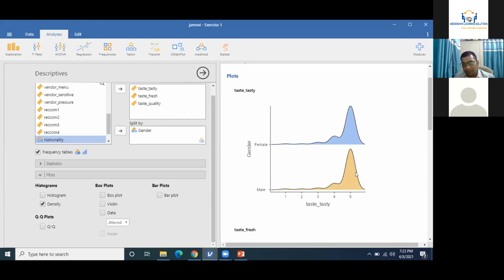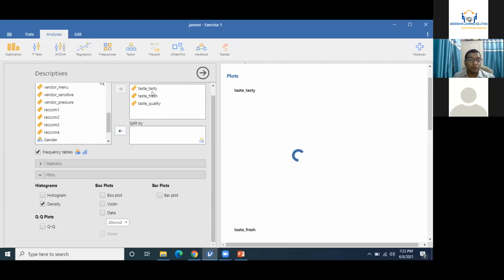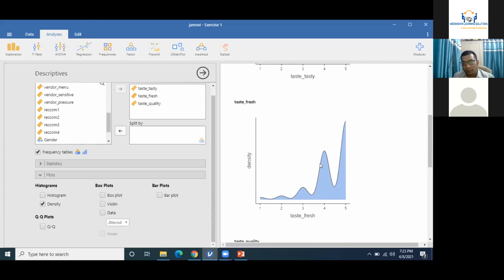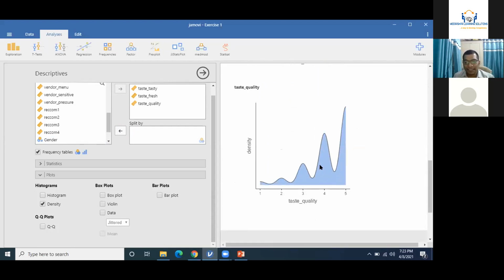But these beautiful plots will be reported only if you have something to classify the data, something to differentiate the data. If I remove this gender, and only these three data are preparing a density plot, now you'll see the beauty of this chart is missing, right?